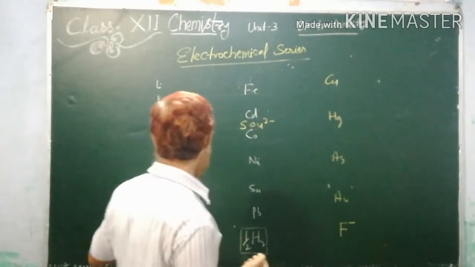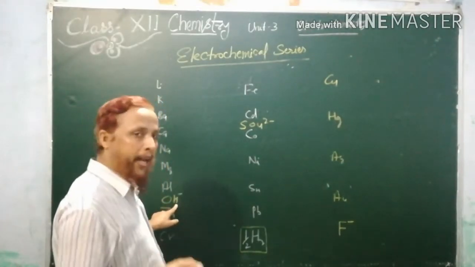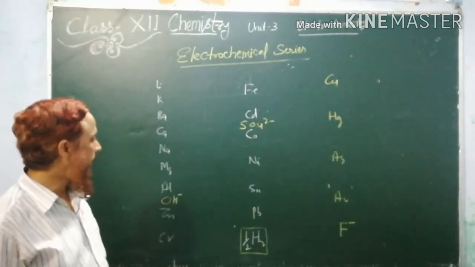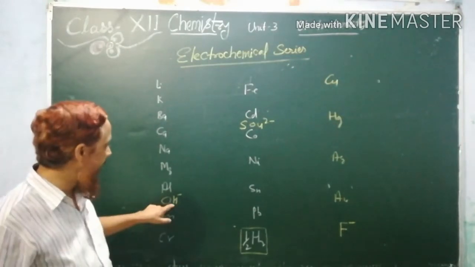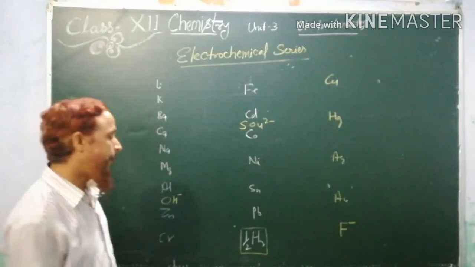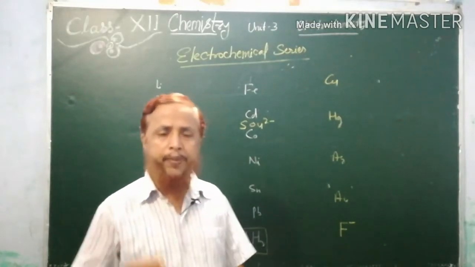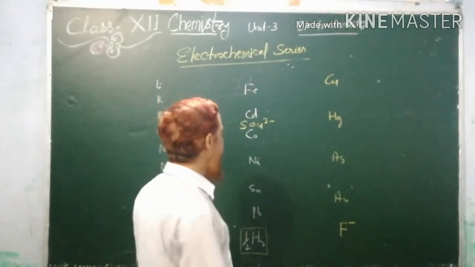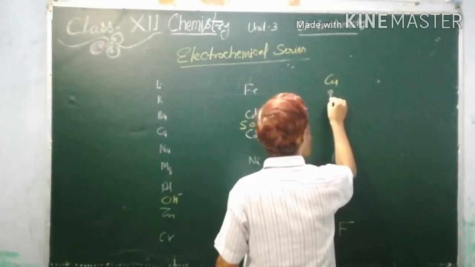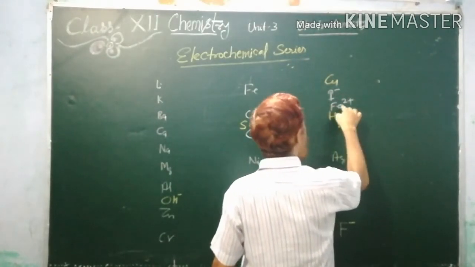Hydroxide ion is the first negatively charged ion introduced in the series. If we make the series of ions, hydroxide ion will be on the top and fluoride ion will be just below. Between copper and mercury, just below copper there is an iodide ion, and just below iodide ion there is a ferrous ion. Remember, ferrous ion is here.